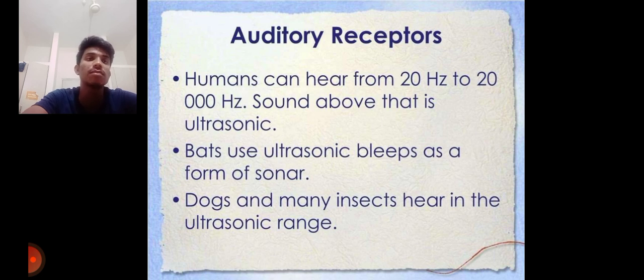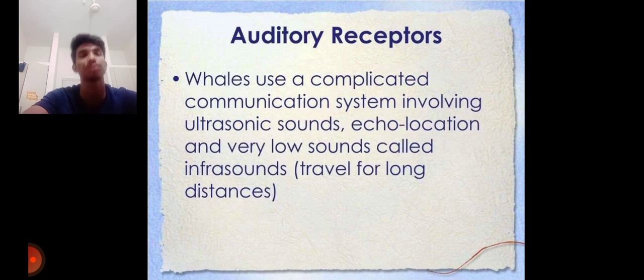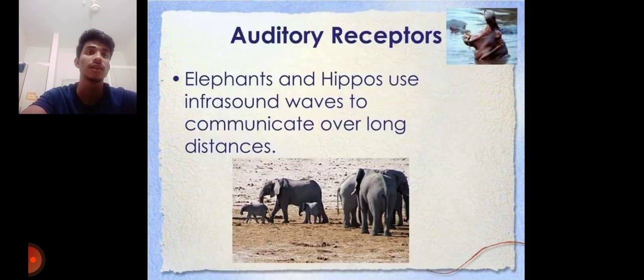Humans can hear from 20 Hz to 20,000 Hz. Sound above that is called ultrasonic sound. Bats use ultrasonic bleeps as a form of sonar. Dogs and many insects hear in the ultrasonic range. Whales use a complicated communication system involving ultrasonic sounds, echolocation, and very low sounds called infrasounds. These travel for long distances. Elephants and hippos use infrasound waves to communicate over long distances.